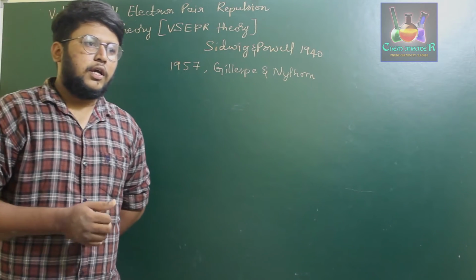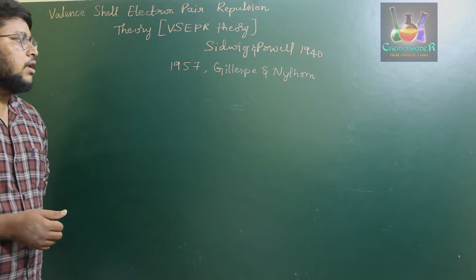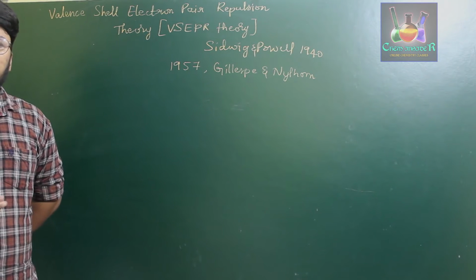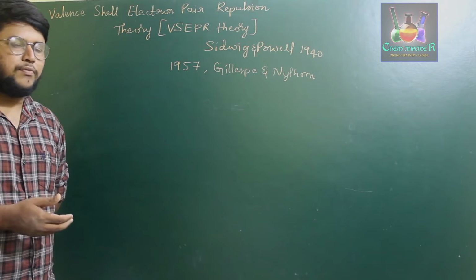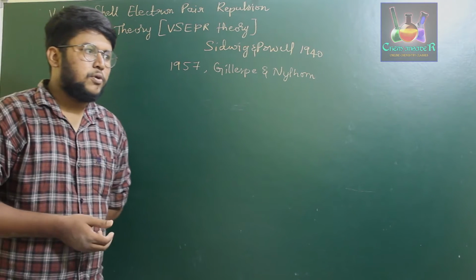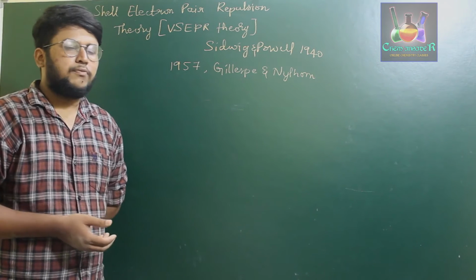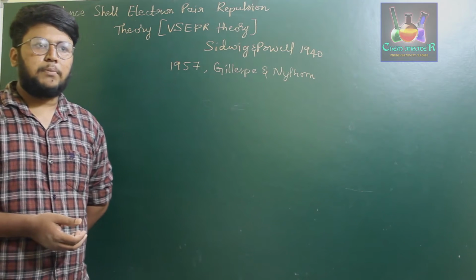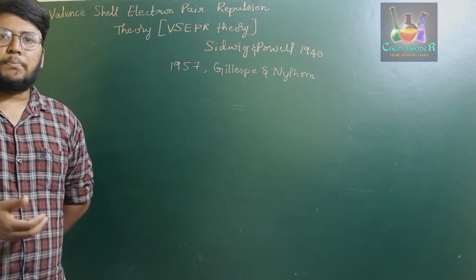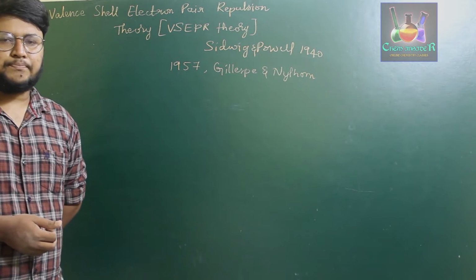Therefore, in the year 1940, Sidgwick and Powell considered the electrons present in the valence shell of a given atom, and they proposed that the shape of the given atom or compound depends completely upon the electron pairs present in its valence shell.